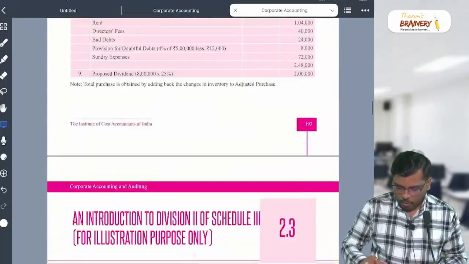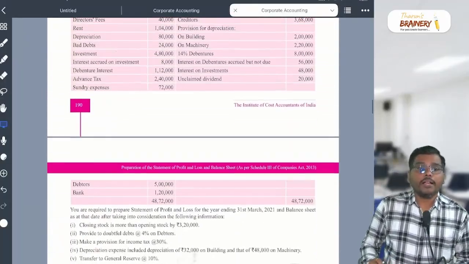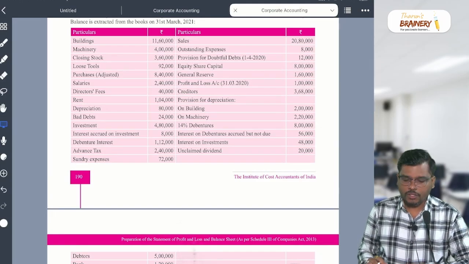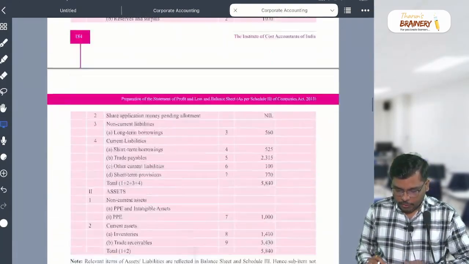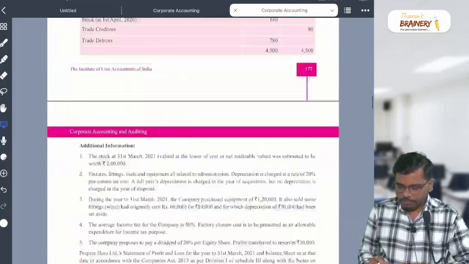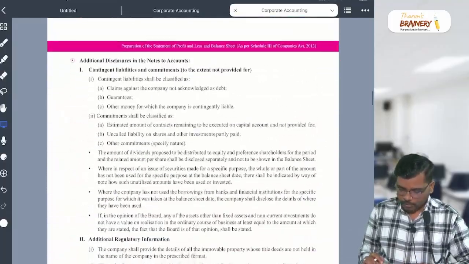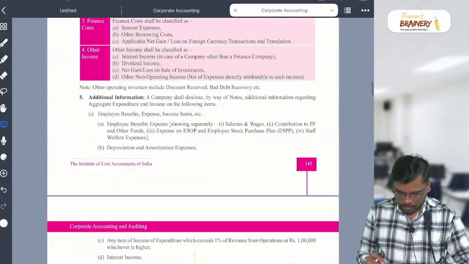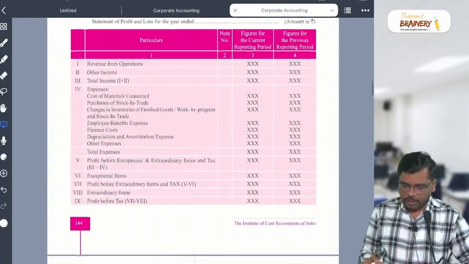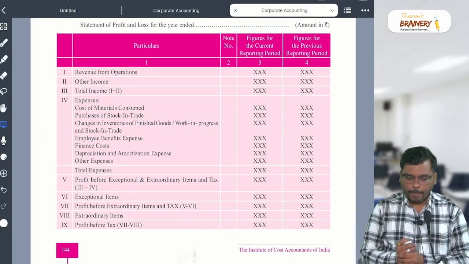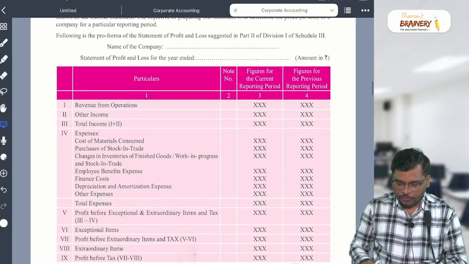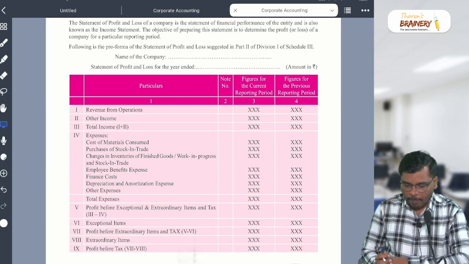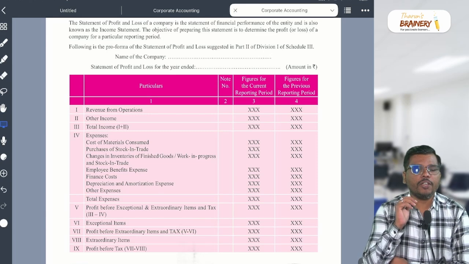First thing, what is the first one? Revenue from operation. So if you see, what is the page number? Can you tell me? 155. Oh my God, 155. Okay. So this is the format of statement of profit and loss. First one, my dear student, revenue from operation. What do you mean by revenue from operation?